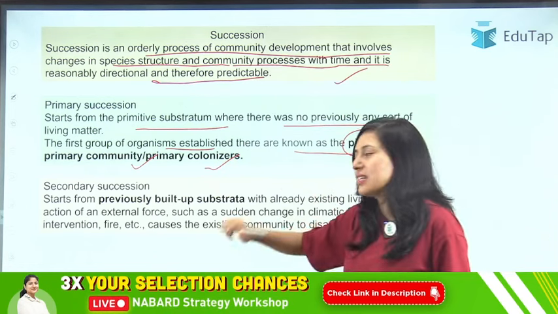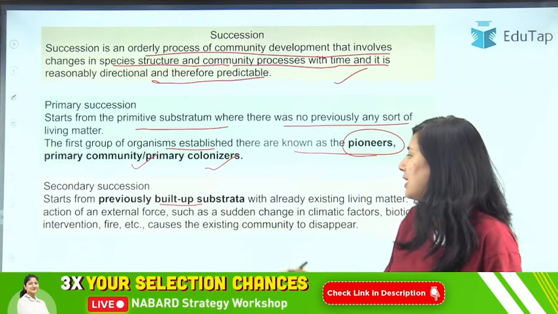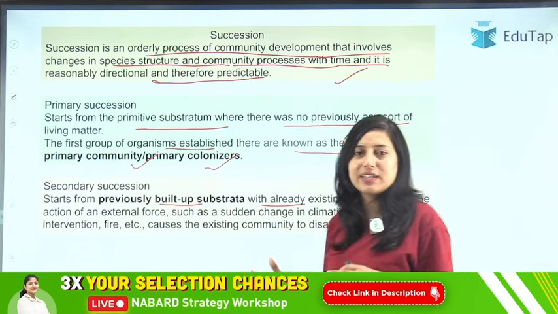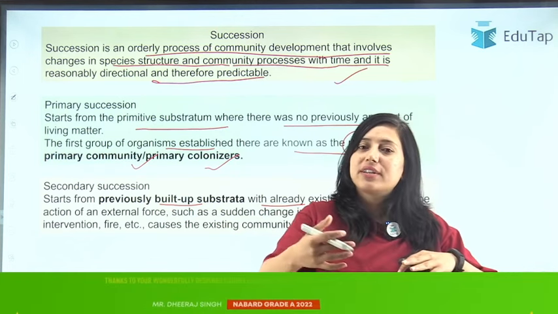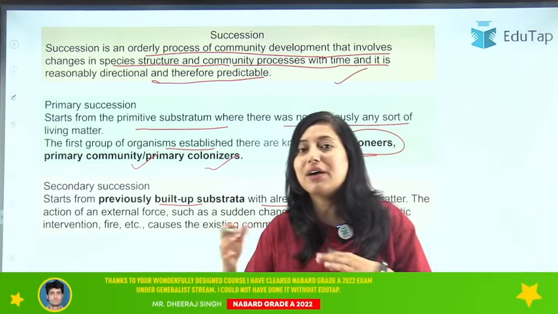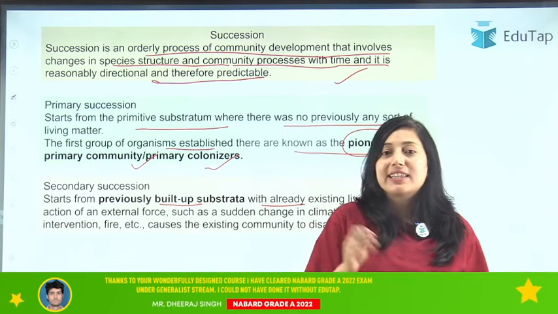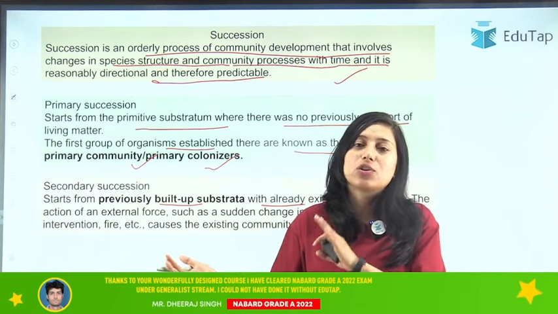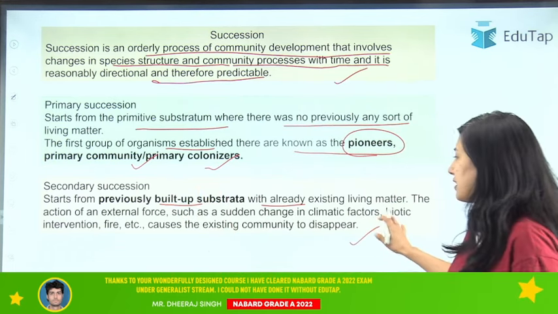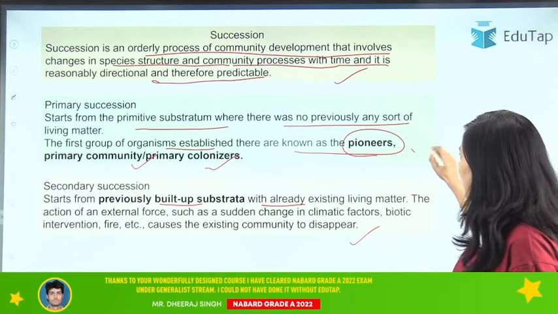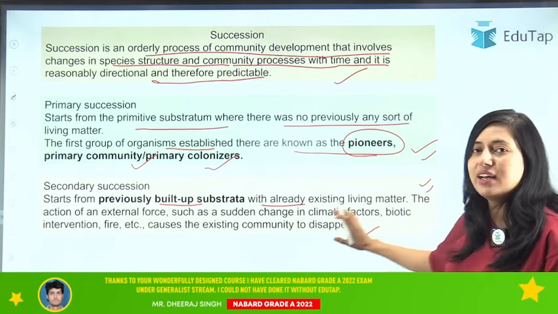Secondary succession starts on previously built up substrata. On that substratum your secondary succession starts. So after your lichens and algae, ferns and bigger plants start growing. So that is your secondary succession. Now I hope primary and secondary succession are clear to you.